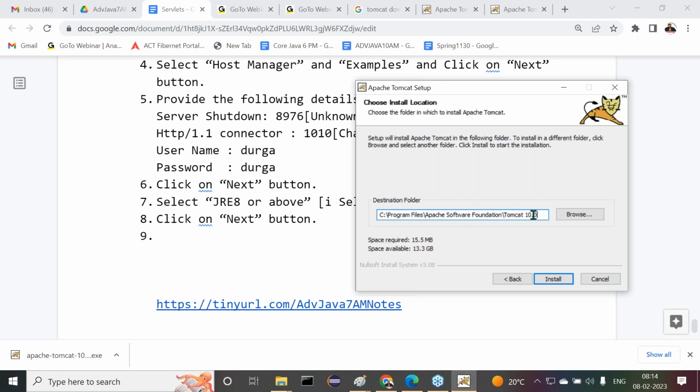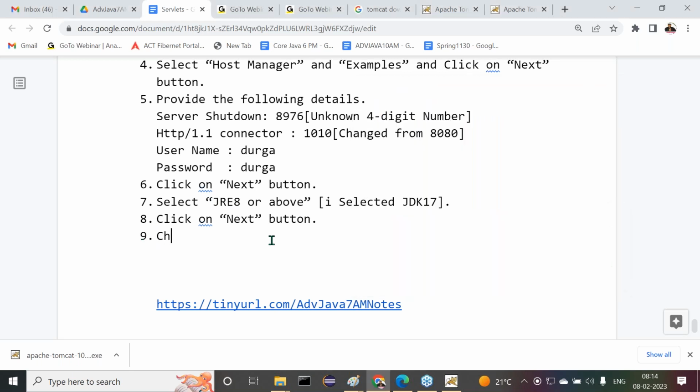Alright, sir. Now it is asking about the Tomcat installation location. By default, which location is it taking? Program Files. But as per my view, I don't want to install the software under Program Files and Apache Software Foundation. Some other location here, directly C:/Tomcat 10.0. That's it. I want to remove the total path here. Now change the installation location, but this is my option. Of course, still if you want to install it under Program Files, go ahead, no problem.